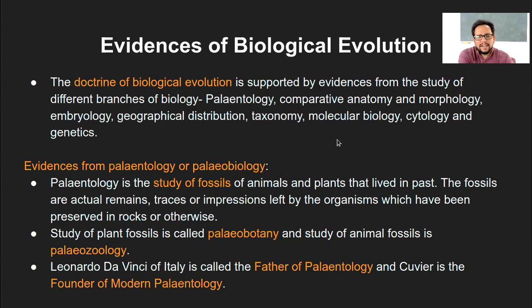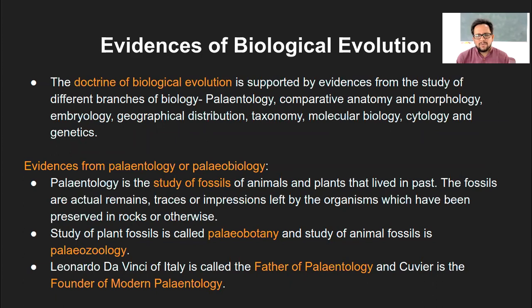That led us to certain conclusions with respect to the structure, with respect to certain DNA samples, if at all they were available, or the carbon dating processes. We will see one by one all of these processes in sequence, how exactly the identification techniques are used in these different streams of biology.